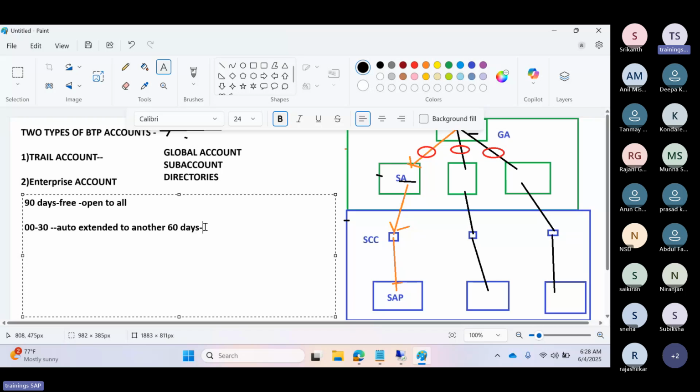The trial accounts are intended for personal exploration only, for learning purposes, not for business purposes and not for non-productive testing.